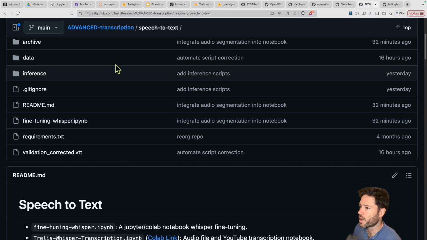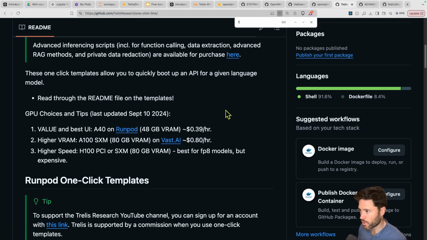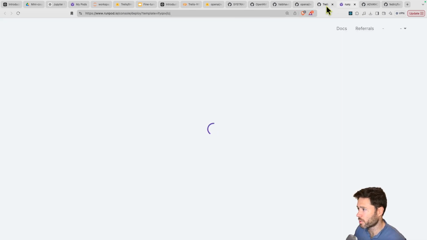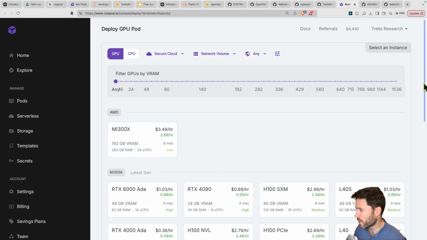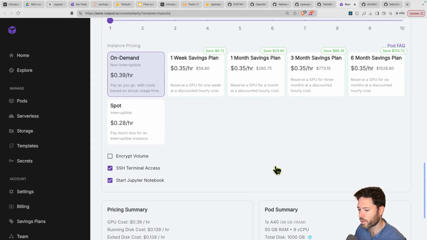So I've started up a RunPod instance on a GPU. You can probably do this on your Mac if you have a Mac M1, M2, or M3 by setting the device to MPS. It's probably still a bit slow to do on CPU. I'm going to run on RunPod, and I'm going to use the fine-tuning template that's in Trellis Research one-click LLMs. If you just search here for fine-tuning, you'll find a link that will allow you to set up an instance with the right settings. Typically I'll just use an A40, and then here's the Trellis notebook for fine-tuning.